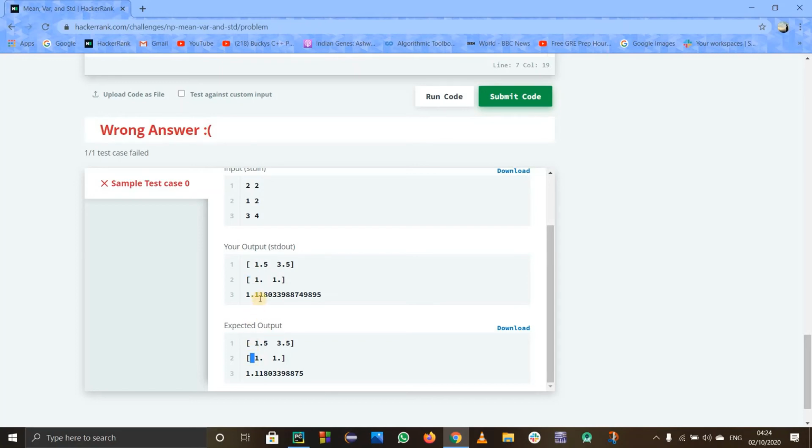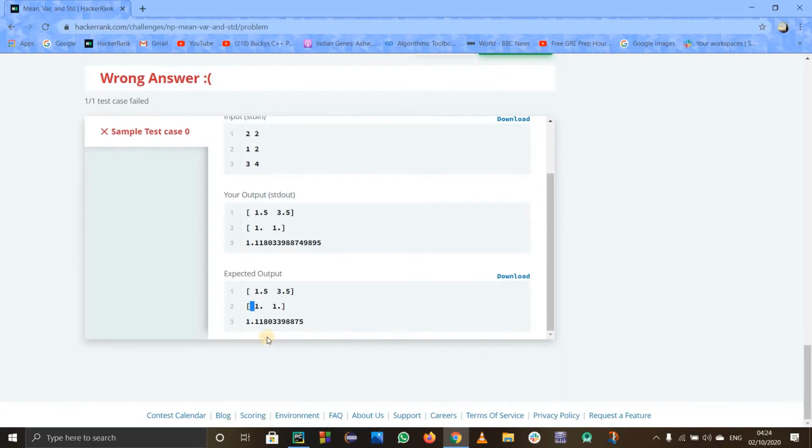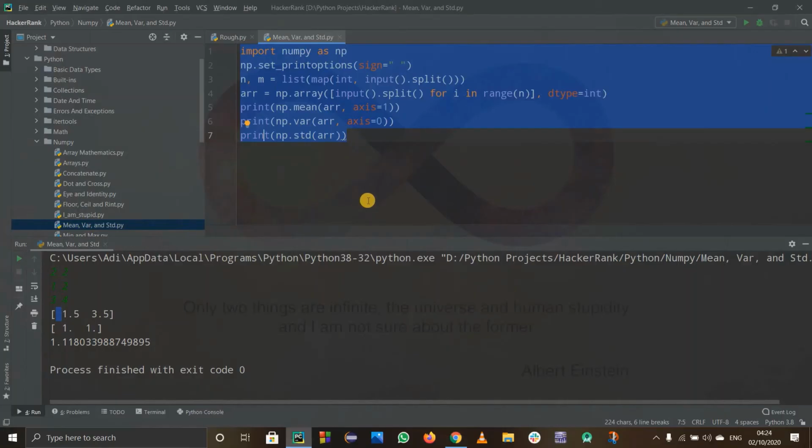But now the thing is with this floating point value. See, their floating point value is really short, and we are getting a really large value. To change it, we'll have to count the number of digits after the decimal: 1, 2, 3, 4, 5, 6, 7, 8, 9, 10 and 11. So basically they have 11 digits after the decimal point. We'll round it off up to 12 digits so that it gets matched accurately. So I hope it will work then.